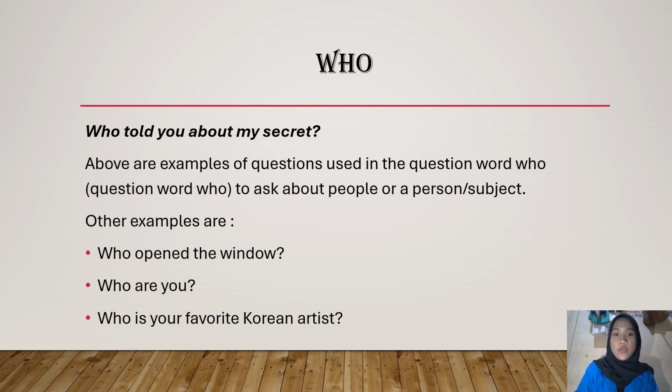Who. Who told you about my secrets? That is an example of a question using the question word who to ask about people or a person as the subject. Other examples are: who opened the window? Who are you? Who is your favorite Korean artist?